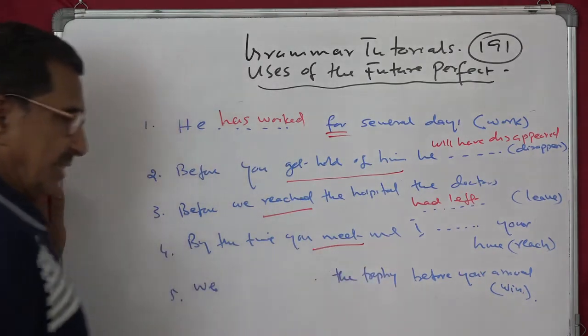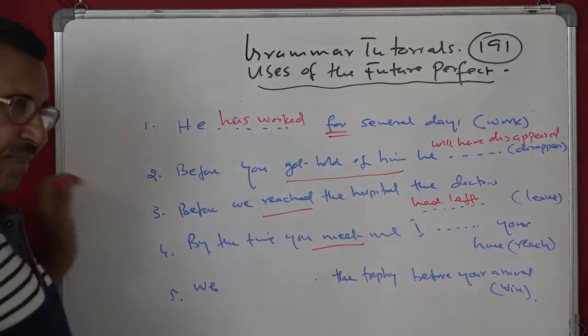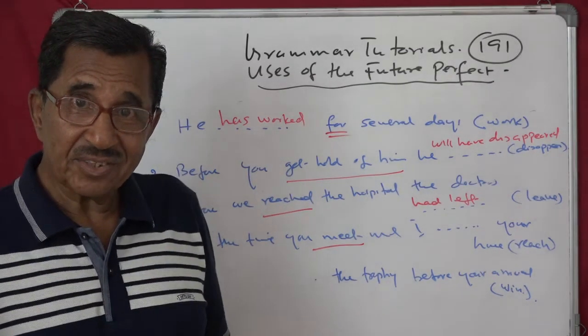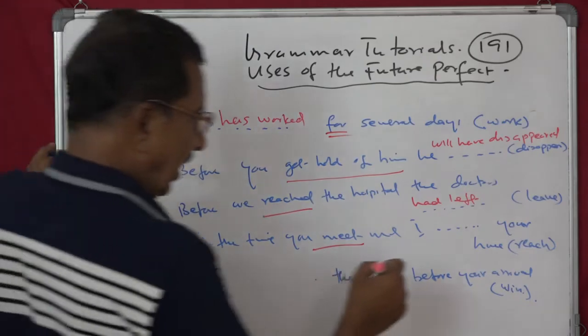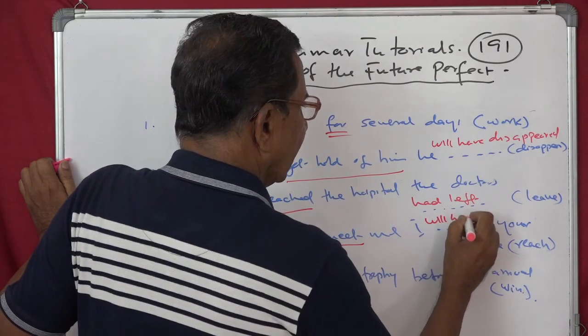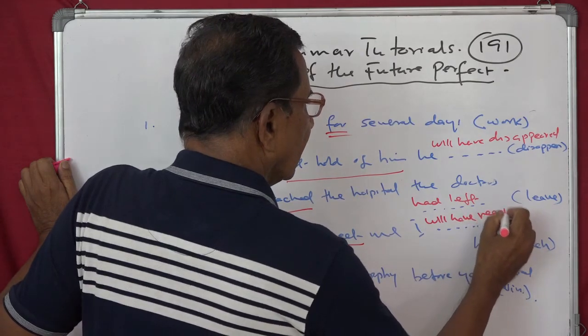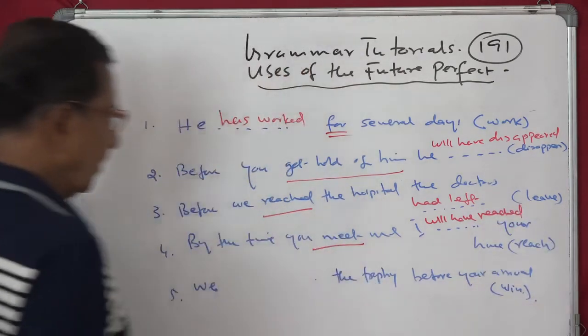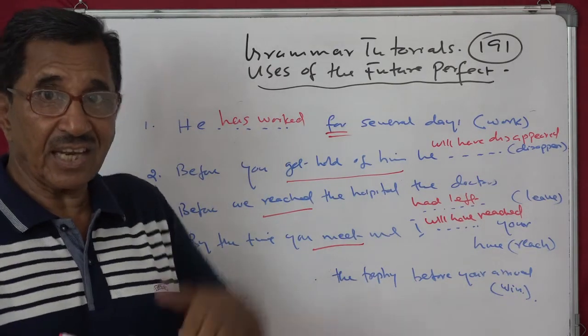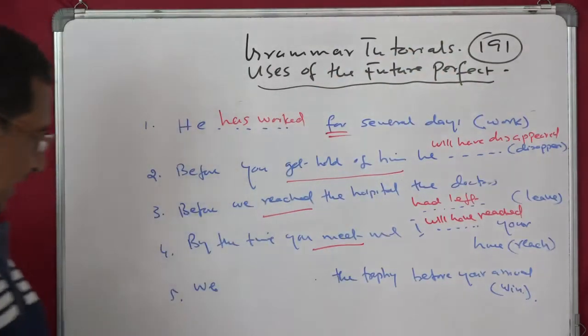Now, by the time you meet me, see, present. So what will that be? That will be future perfect. I will have reached. I will have reached your home. By the time you meet me, you come to meet me, but before that I will have reached.